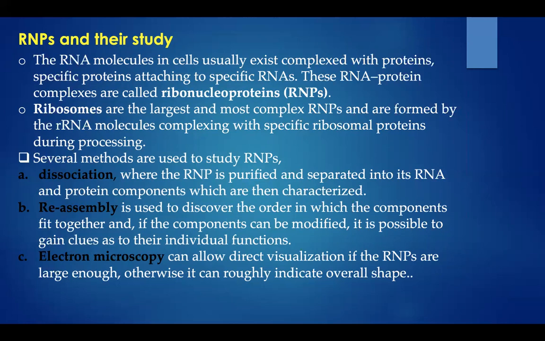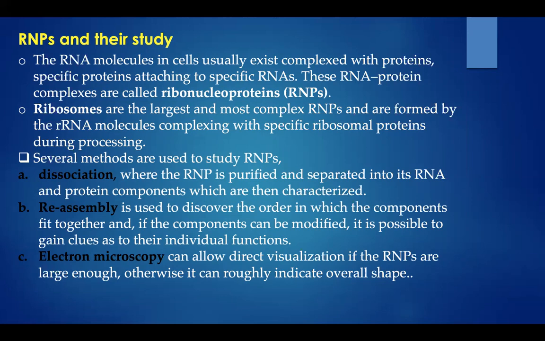And these RNAs and proteins are specific for each other. This characteristic plays an important role in studying RNPs. The ribosome is the largest and most complex RNP because it is formed from RNA molecules and specific ribosomal proteins during processing.